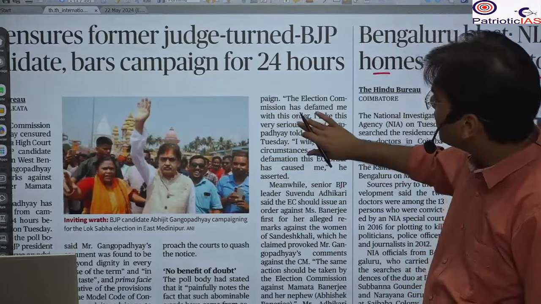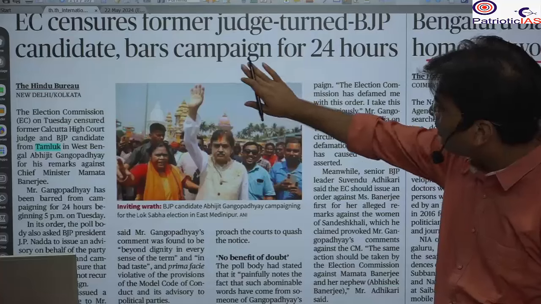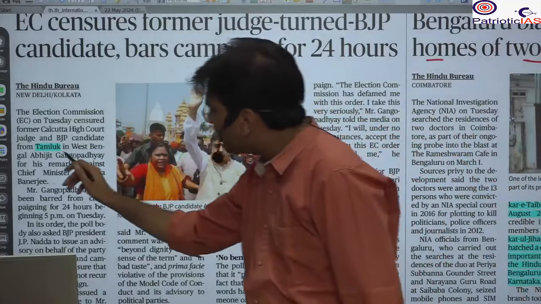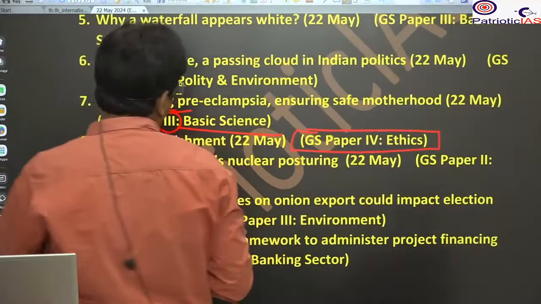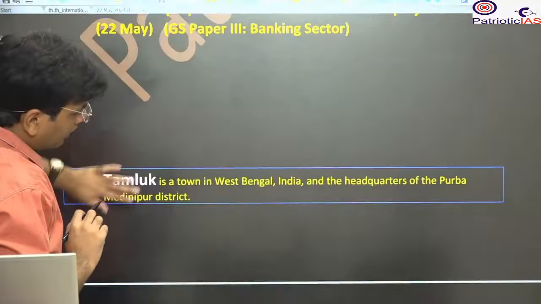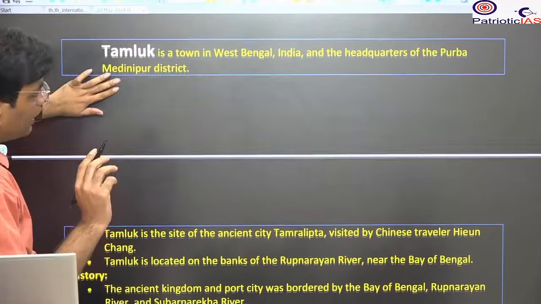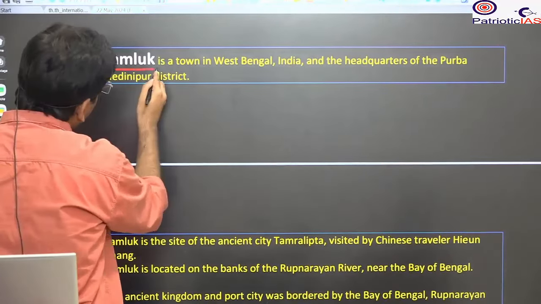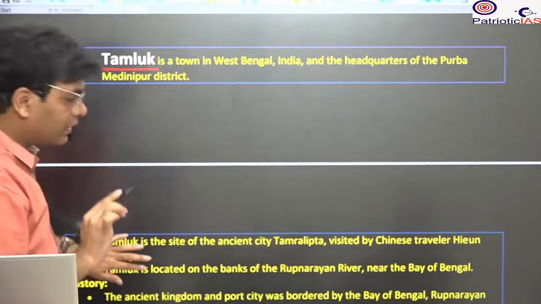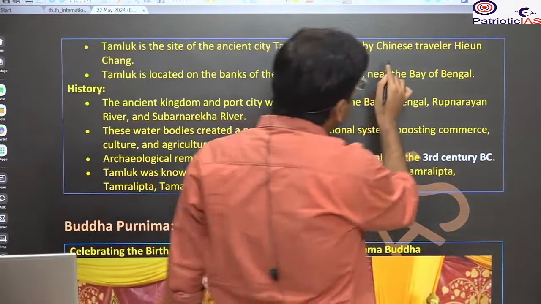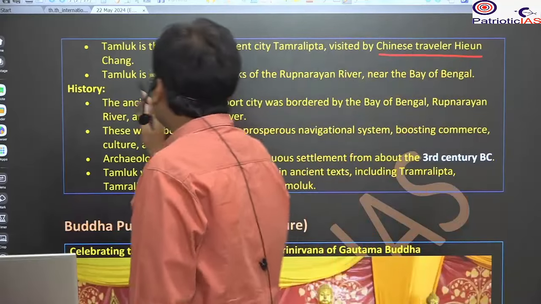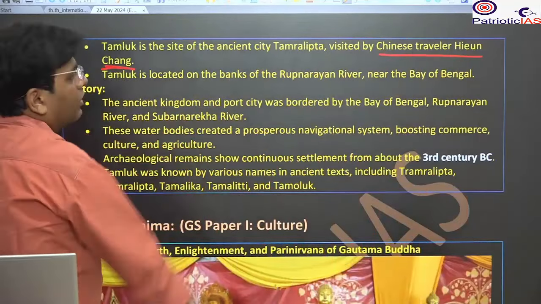Here again, this is political news, but it is associated with Tamluk, so we will know the basics about Tamluk. This is from the Tamluk constituency. Tamluk has been an important port city in Indian ancient history, and here Hiuen Tsang, the famous traveler, came.